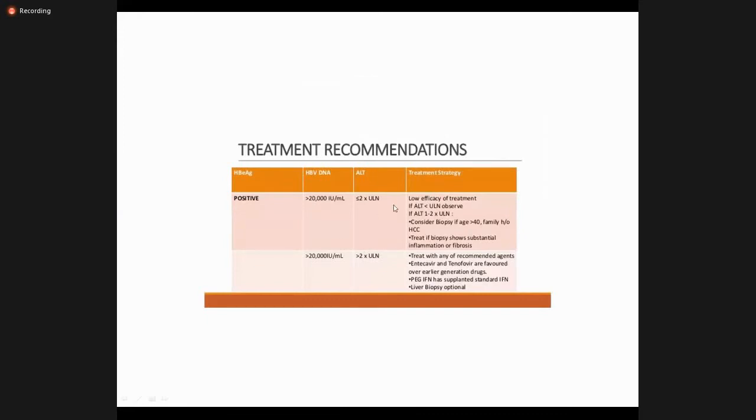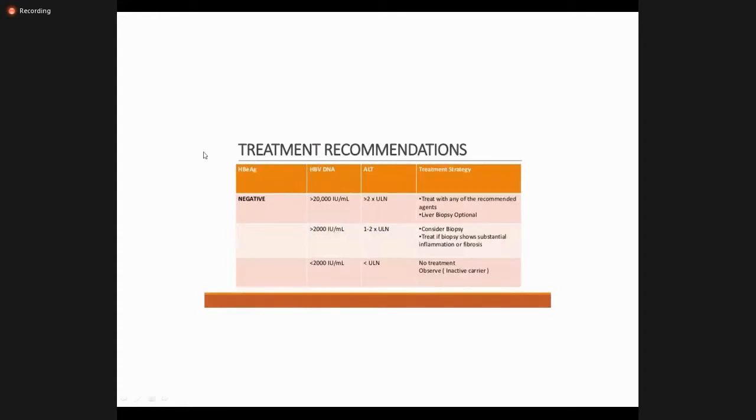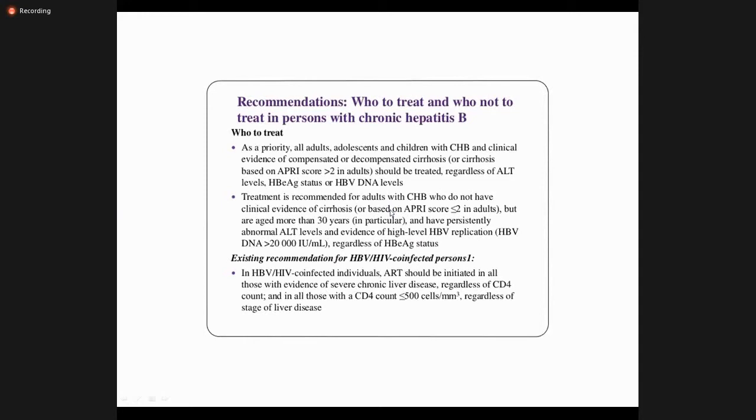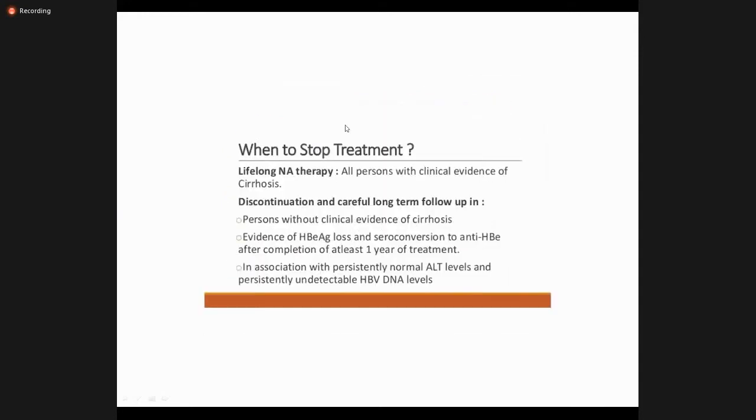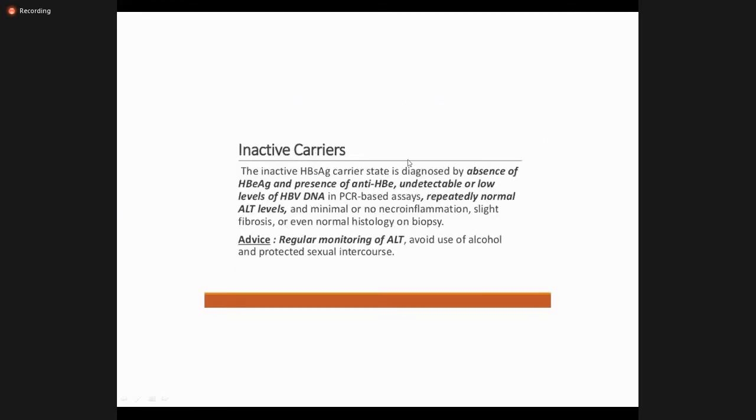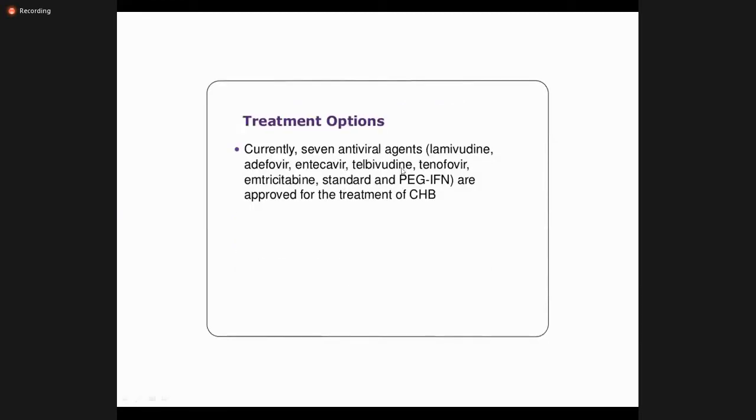Now the treatment recommendations; again, for third years you do not need to remember all these treatment criteria. I will skip this and just go into the treatment options. Currently the treatment options are 7 antiviral drugs, out of which one is only injectable, that is peg interferon, and all the others are oral: lamivudine, adefovir, entecavir, telbivudine, tenofovir and emtricitabine are approved.